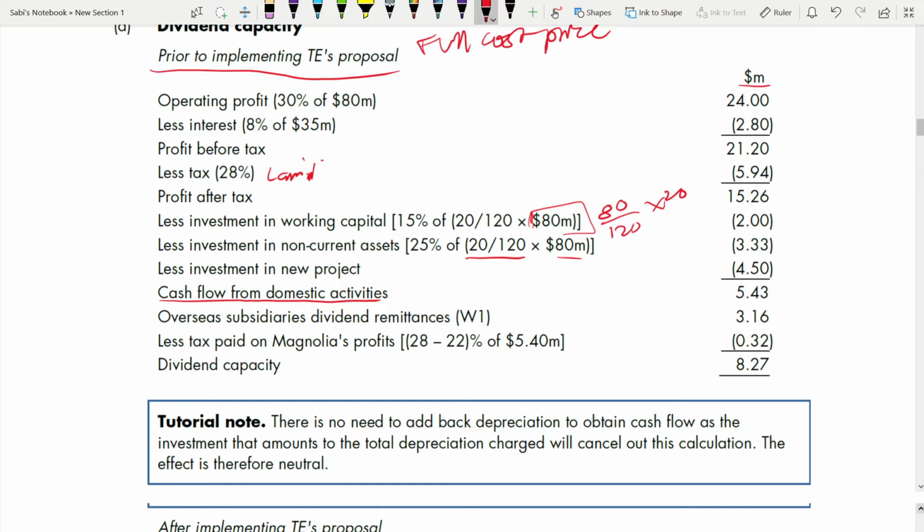Now they are going to deal with dividend remittances from their subsidiaries. This is before, this is not cost plus 40%. This is just full cost. So overseas subsidiaries dividend remittance. If you see it is working one, let's go to working one.